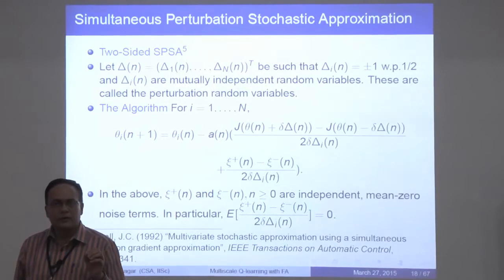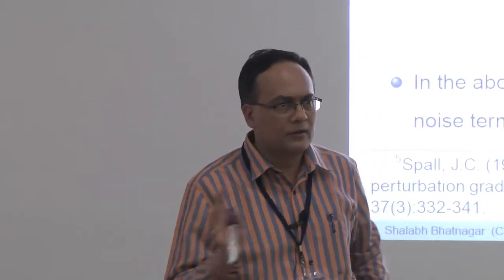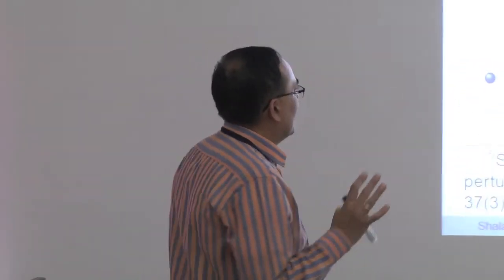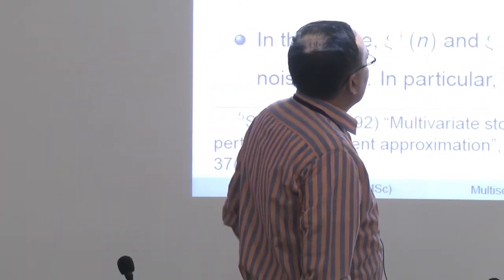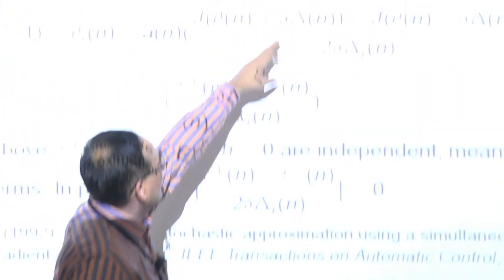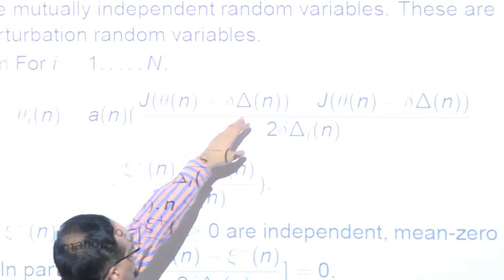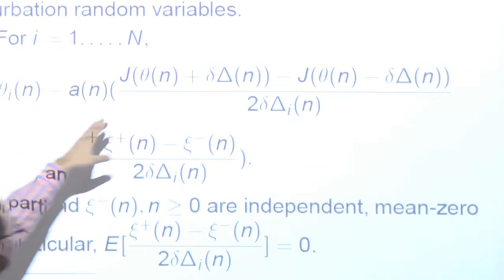So all you do is just toss a coin, and if the result that you get is below 0.5, say that the random variable takes the value minus 1. If it is above 0.5, say that the random variable takes the value plus 1. That's all you need to do as far as generating these random variables is concerned. Then I add a small perturbation, little delta, and generate these random vectors. Now delta n is this vector of all these n random variables.